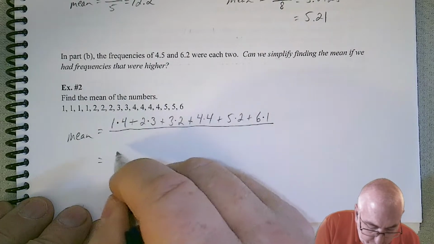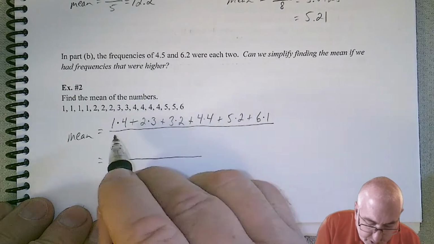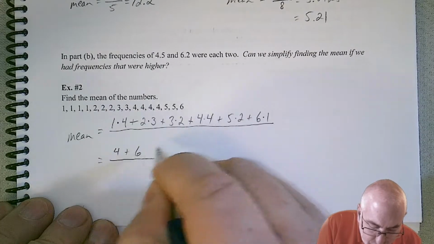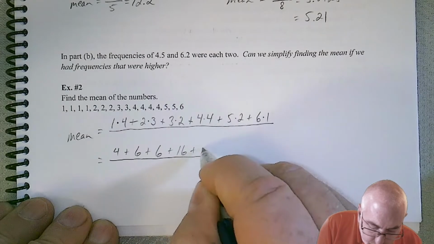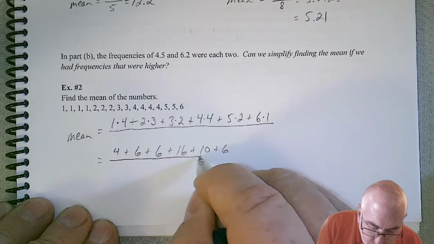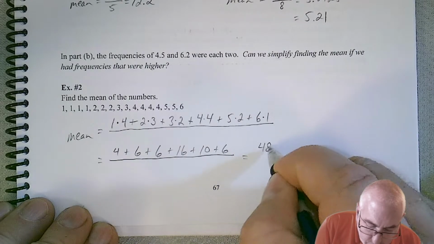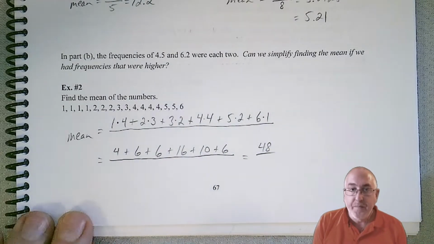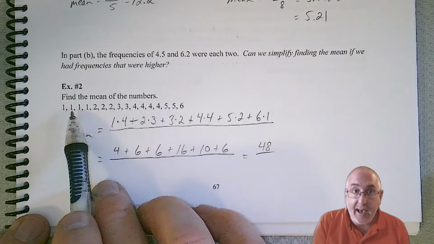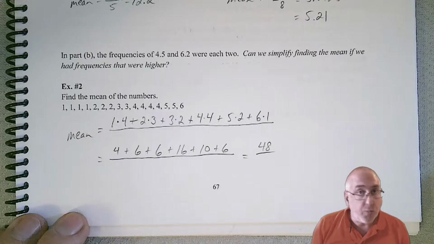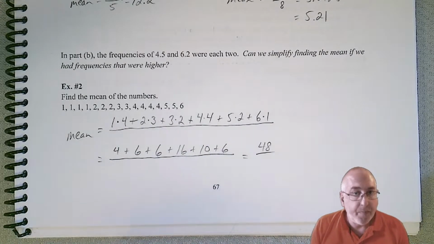Now if you wanted to do that, you could. Some people like to just keep going with something that they understand. So let's multiply all those together first. And we can see that this should give us 48. Now, if you're not sure if you did it right, you can always go back and add them one at a time. If you add those one at a time, you should get 48. But this is just another way to get that sum.